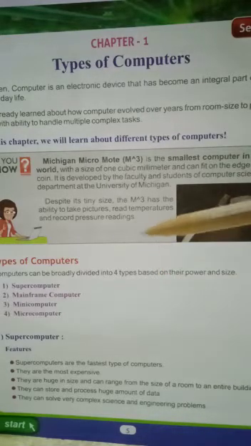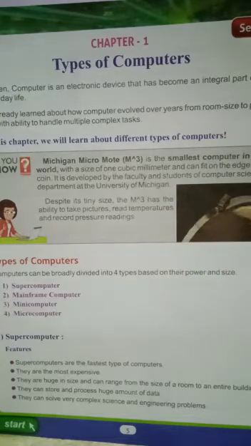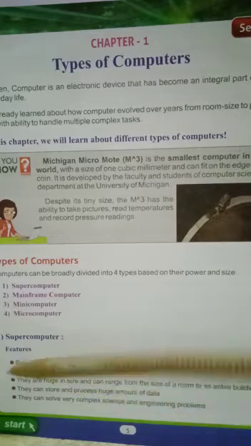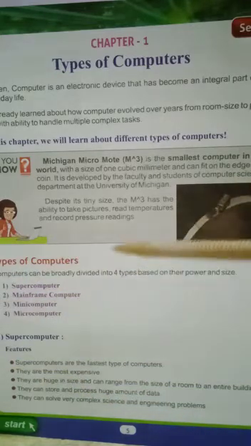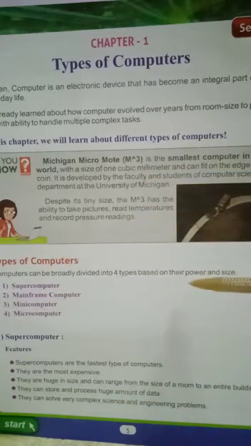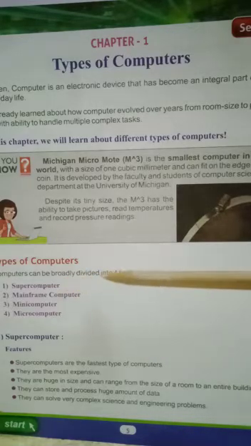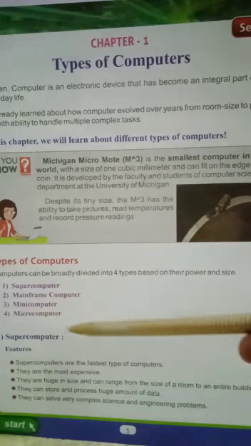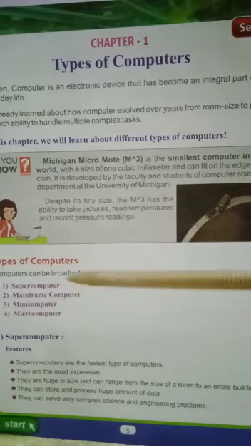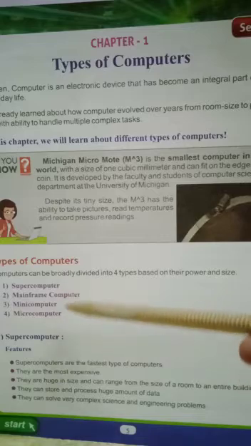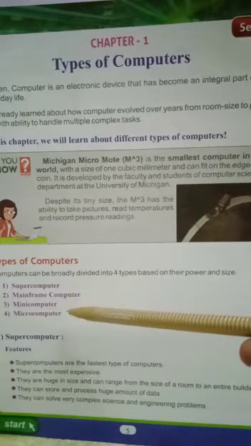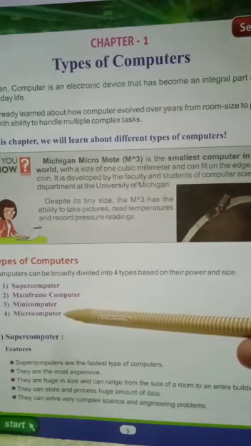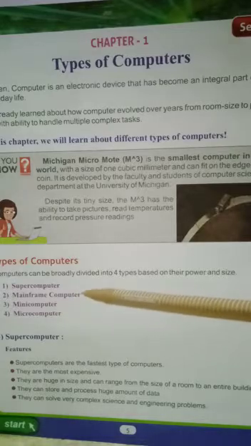In this chapter we will be reading the types of computers. Computers are broadly classified into four types by their power and size: supercomputer, mainframe computer, minicomputer, and microcomputer.